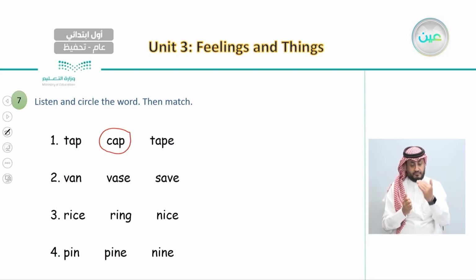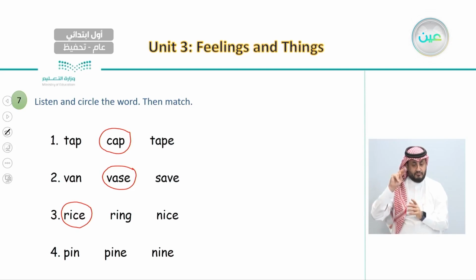And the next one is vase. Vase, which is also the second one. The number 3 is rice. Rice is the first one. And number 4 is pen. Pen, which is the first one as well.